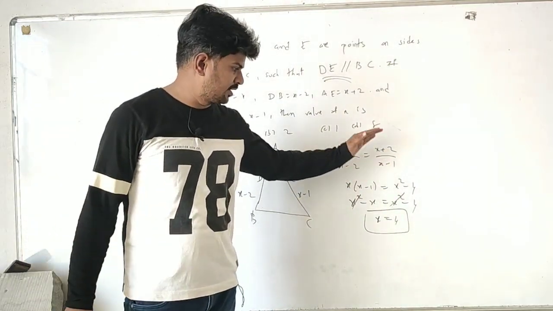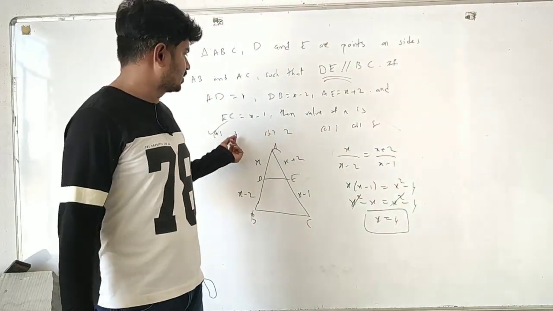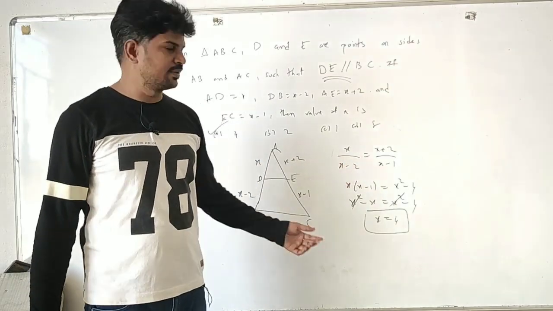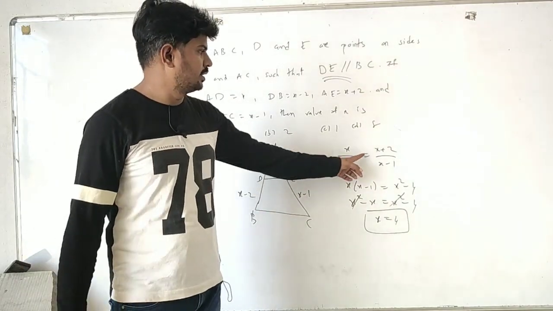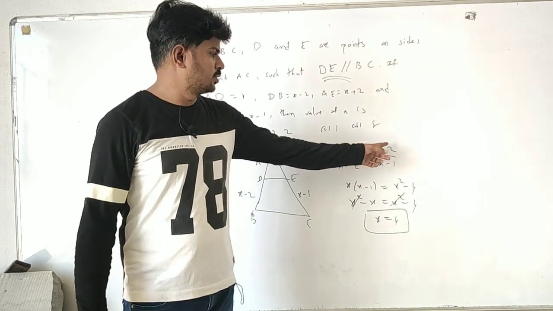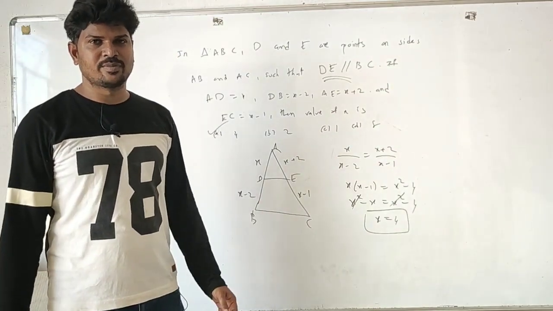If you're not interested in doing this calculation part, as it is an option, after writing this, substitute these values here and cross check whether it is true or not. 4 divided by 2 is 2. Here 4 plus 2, it is 6 divided by 3, 2. So LHS is equal to RHS. Like that you can substitute and put the answer in the examination.